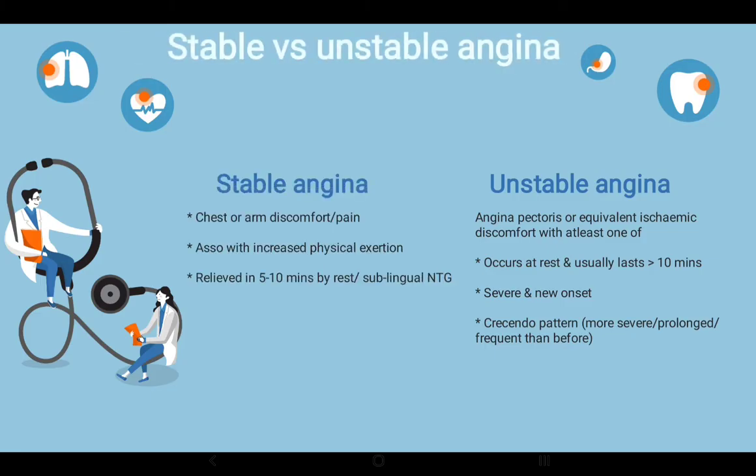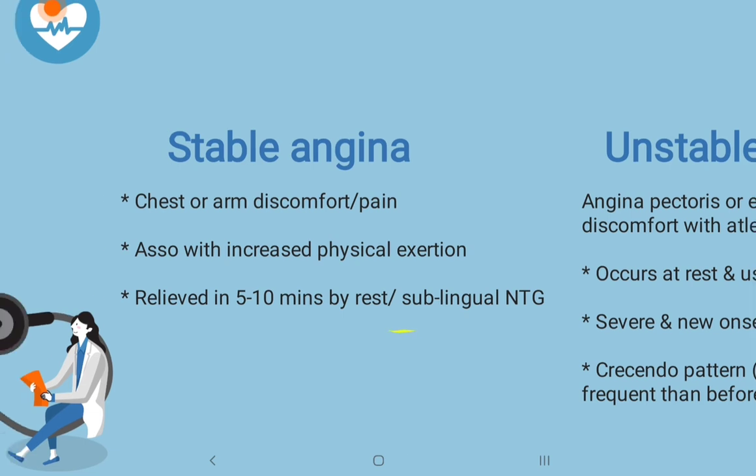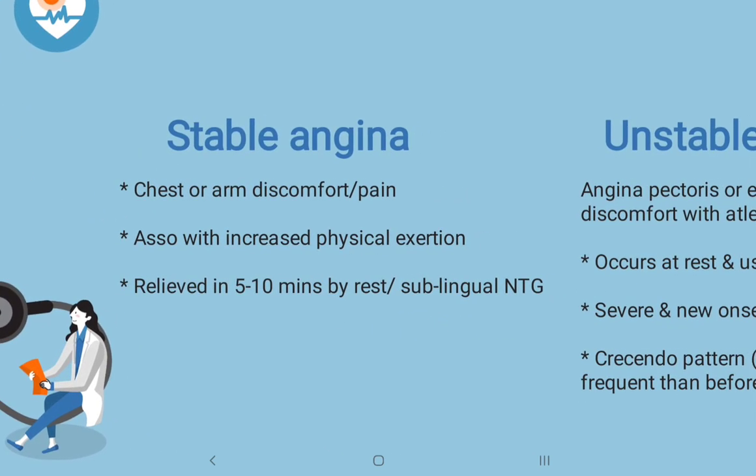So to begin, we will differentiate between stable angina and unstable angina. Stable angina entails chest or arm discomfort or pain associated with increased physical exertion, and it is relieved in 5 to 10 minutes by either rest or sublingual nitroglycerin. This is NTG, sublingual nitroglycerin.